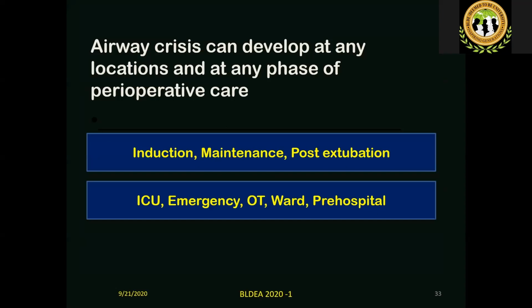So airway crisis can develop at any location and at any phase of perioperative care. It could be induction, maintenance. It's a false belief that only during intubation do you develop a crisis. In fact, many crises develop in the post-extubation phase, and especially when there's a shared airway, it can happen during the maintenance phase also. And it can be in ICU, emergency, OT, ward, pre-hospital, where else and where else not. Everywhere it can develop.